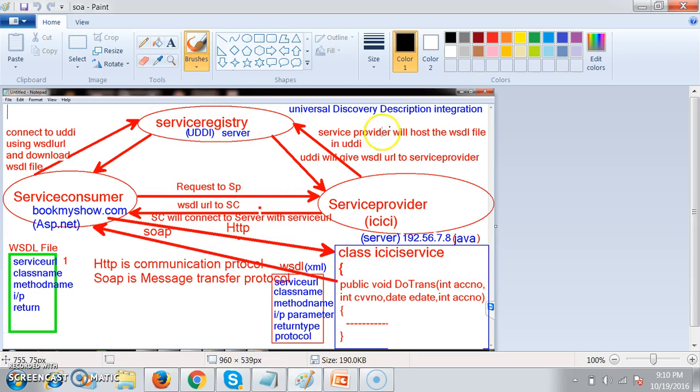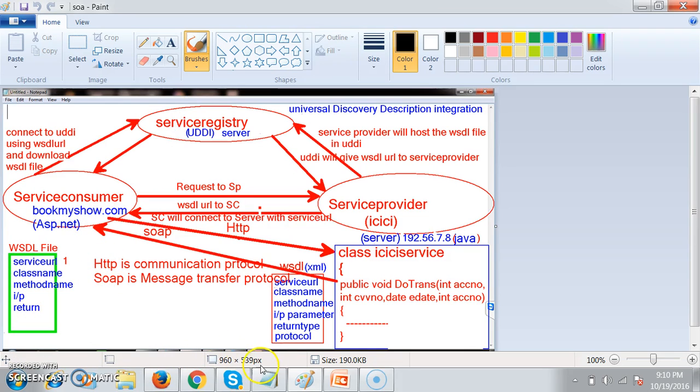What we discussed is that first of all the service provider will create the service and then prepare the WSDL file. The WSDL file is used to describe the service. The complete information of the service is available in the WSDL file, like the class names, method names, input parameters, and return types. The WSDL file is a document used to advertise the web service. Later this WSDL file is placed in UDDI, and the service consumer will connect to UDDI and download the WSDL file.